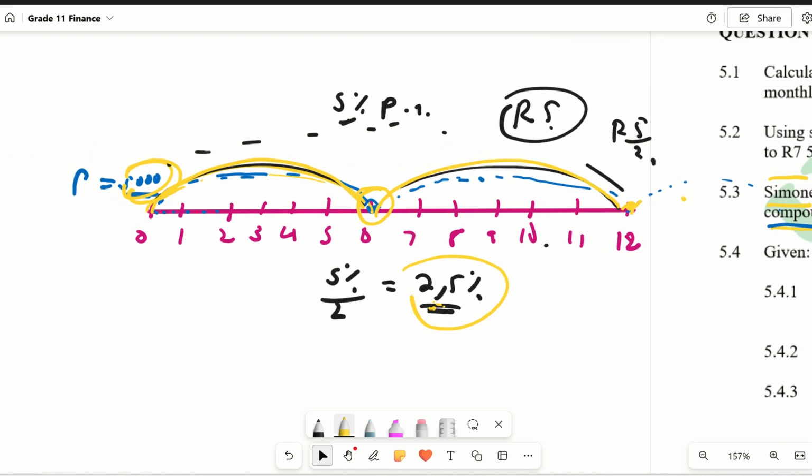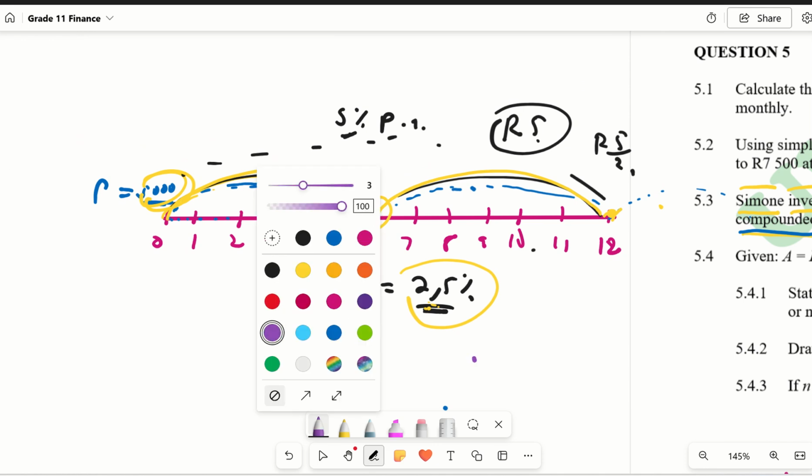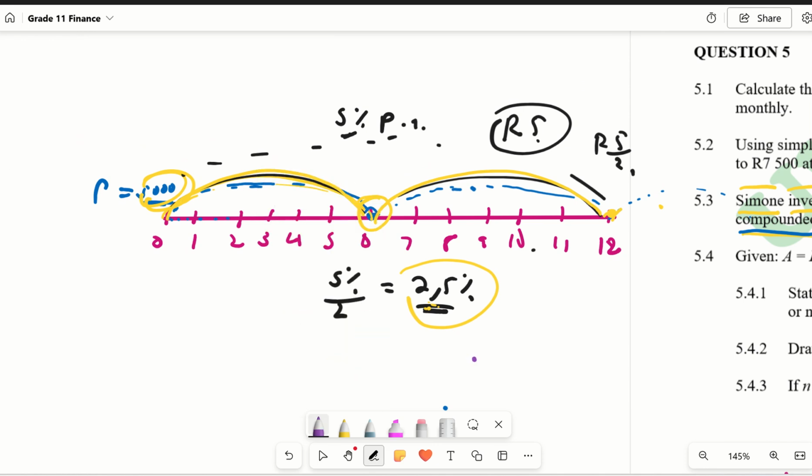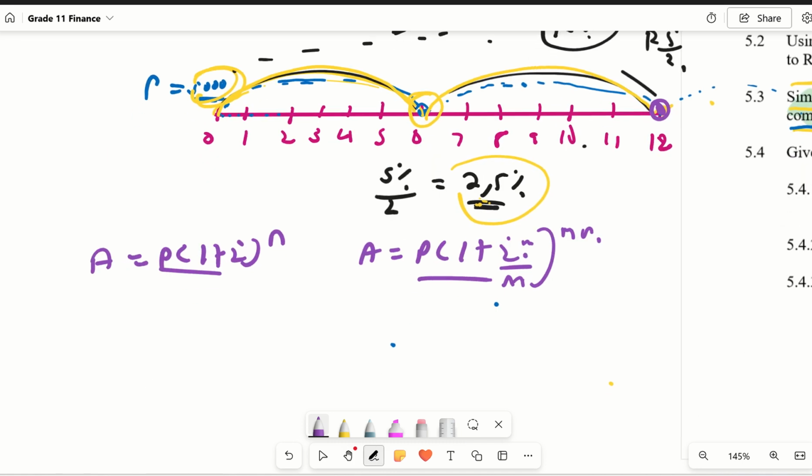Sharp, sharp. So now, I'm just showing you a quick example. If I were to check what the balance is at the end of the year, I'll go A equals P. So you mustn't cram the formulas. Some of you know this. You would use this formula, something like this. This is the same thing. The important thing is understanding. Look at this. You're gonna substitute.